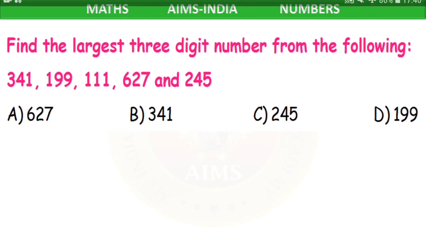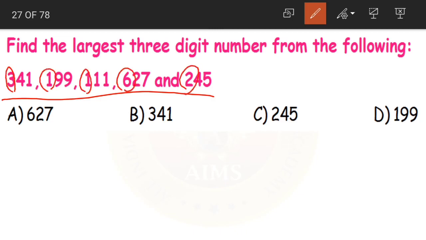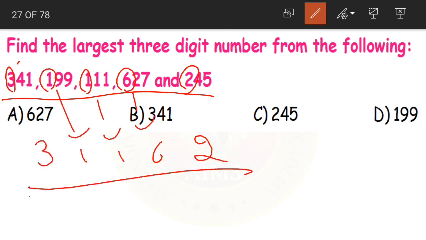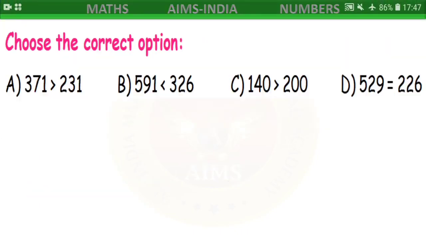Next, find the largest 3-digit number from the following. Again the same set of numbers is given. What to do children? Circle the digits in the highest place, that is the hundreds place. Yes, all are 3-digit numbers, so directly we go for comparing. Now 3, 1, 1, 6 and 2. Of these, which is the largest number? 6. So the number with 6 in the hundreds place becomes the largest number, that is 627, option A.